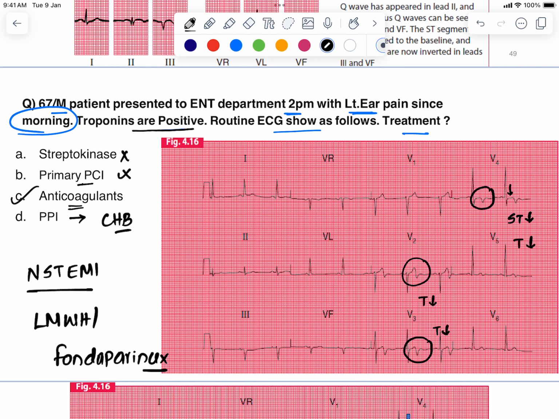Along with the anticoagulant therapy, you also need to add DAPT, that is dual antiplatelet therapy, and along with that, you also need to add statins as a treatment. So DAPT stands for aspirin, which is one of the antiplatelet drugs, along with clopidogrel. So aspirin and clopidogrel, both of them are antiplatelets. That is nothing but your DAPT, which is dual antiplatelet therapy. Okay. So this ECG is suggestive of non-ST elevation MI of the anterior wall.